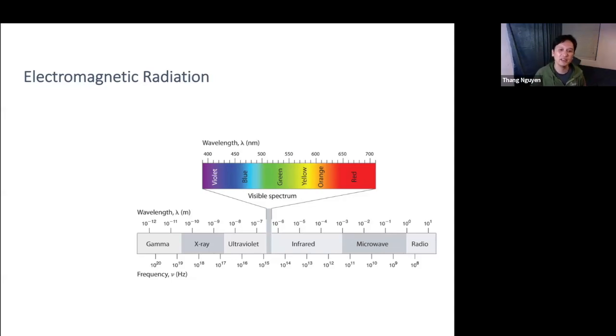So on this other end, we have things like ultraviolet, which can be harmful. That's why we try to limit ourselves in the sun, because it can cause sunburn or even skin cancer, right, from the damage in your skin cells. And then if we move on further, we get very, very harmful radiation called X-rays and gamma rays, right?